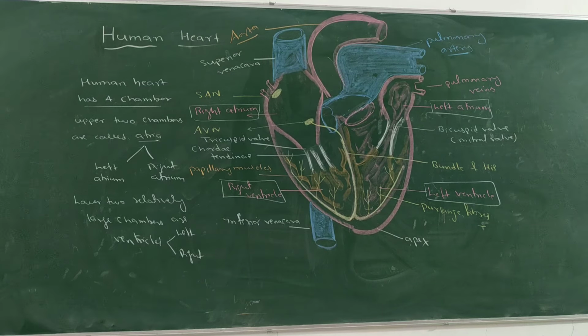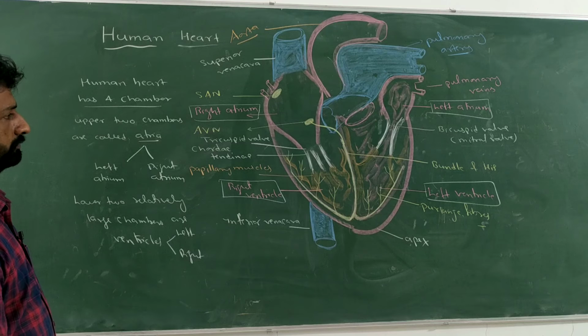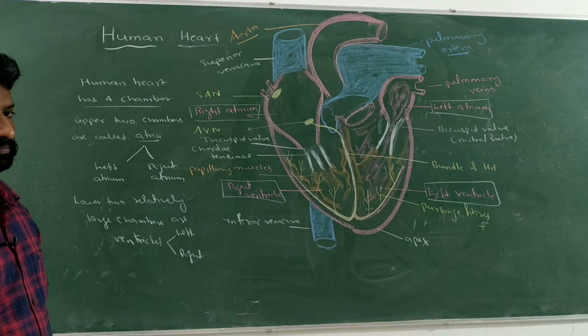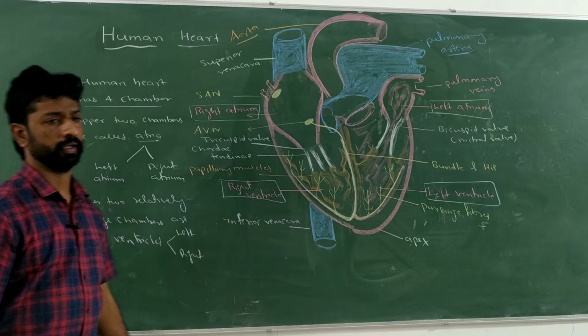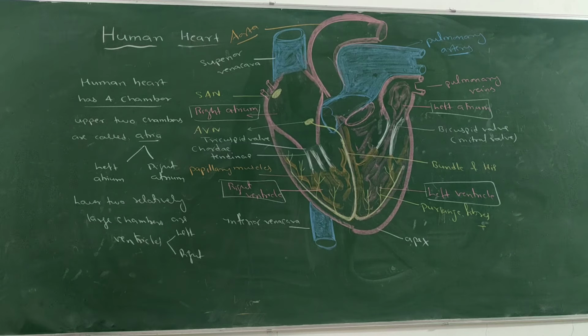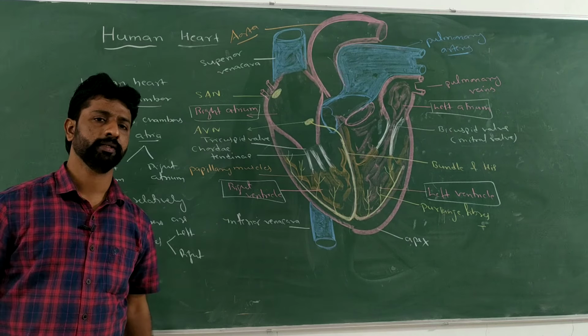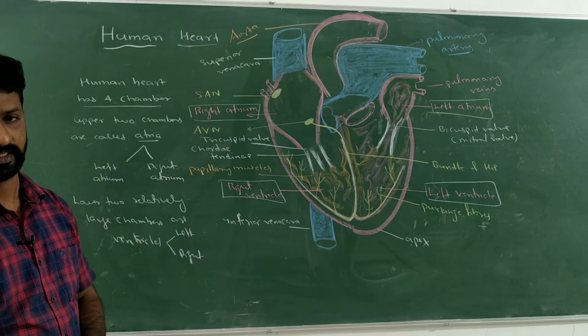So like this you can see the presence of how many chambers? 4 chambers are present. Clear? Lower 2 ventricles, upper 2 atria. These chambers are well separated by the septum.